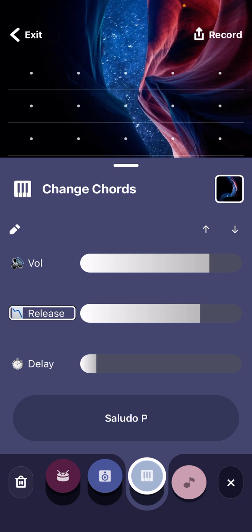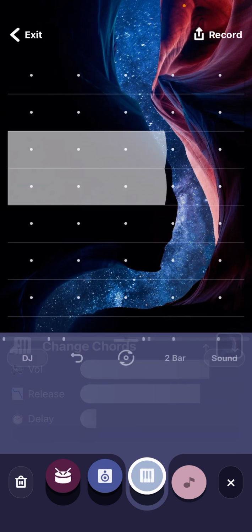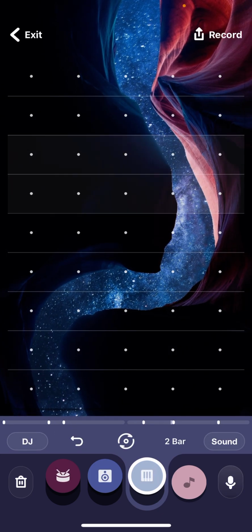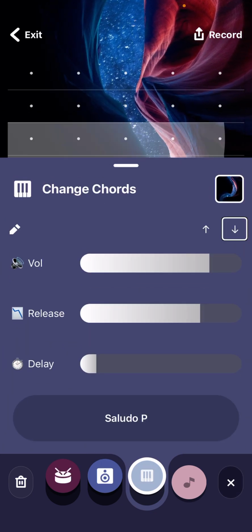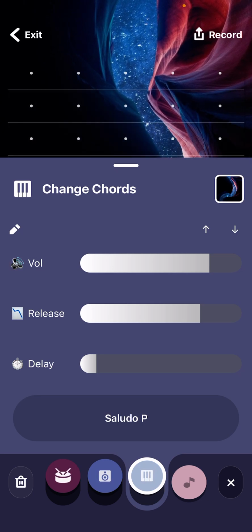Release. Voiceover off. Beat sound. Edit up down arrow button. Speaker outputting high volume. Voiceover off.